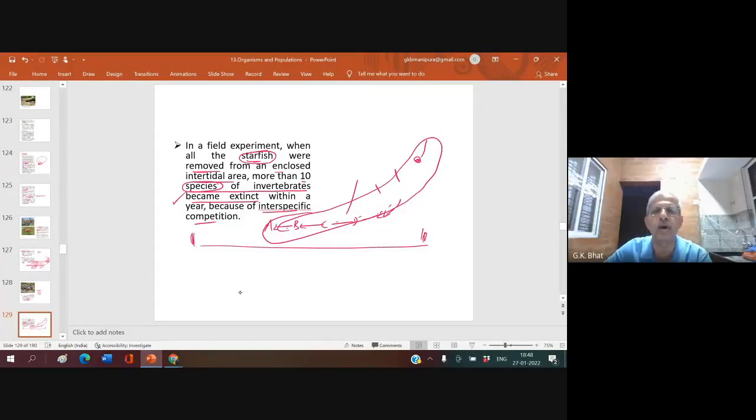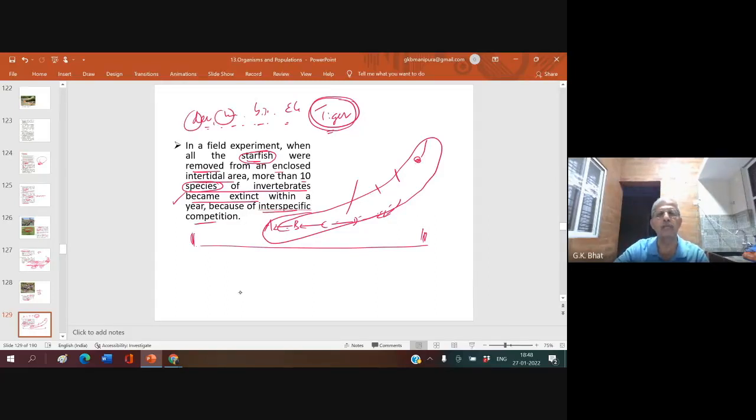Now, in a forest, you have a tiger. Tiger is last in the food chain. It is at the apex of the food chain. There will be deer, monkeys, bison, elephant. So many different types of animals are there. When the tiger is removed, all these herbivores start eating the plant material because there is no carnivore or predator.